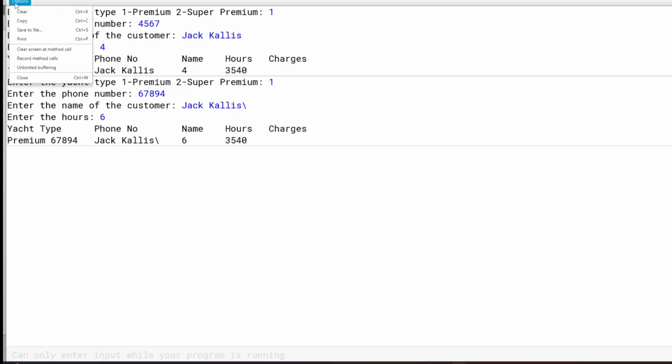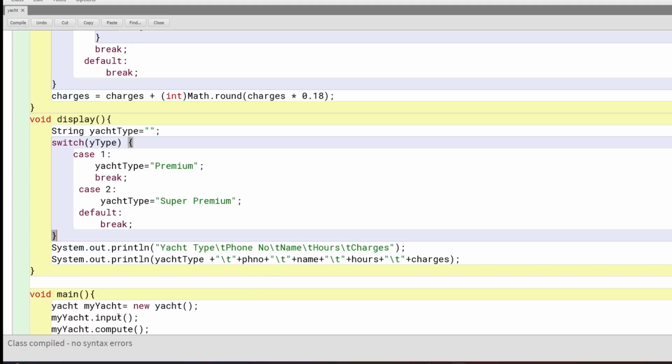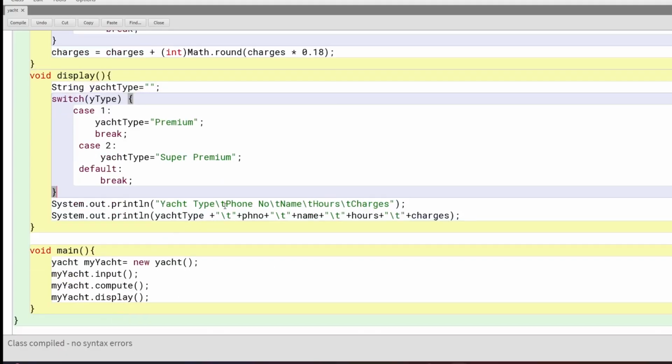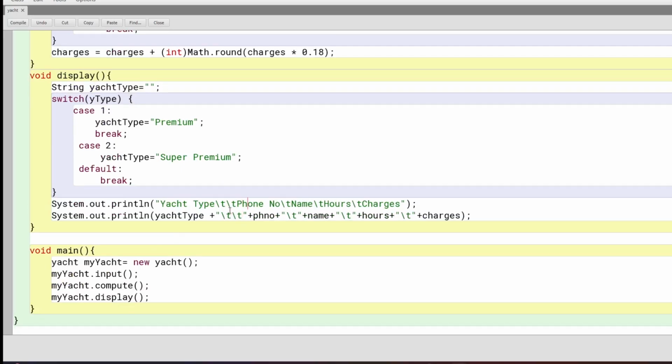Okay, anyway, we just do one more thing. You just put one slash t here, because it is taking time, right? Maybe even after name we'll put it because name is also big, right? So let's see what happens here.